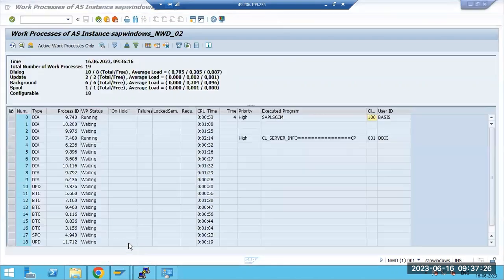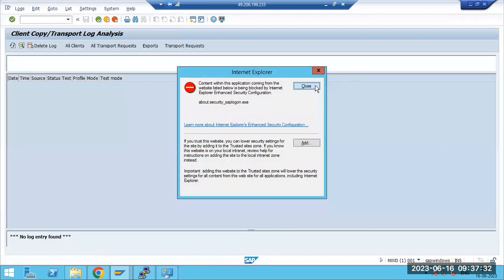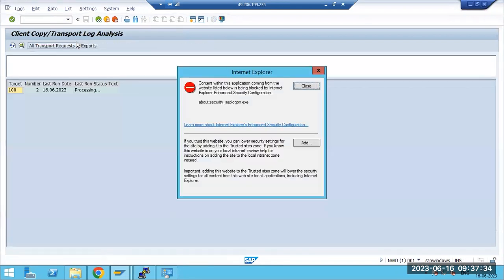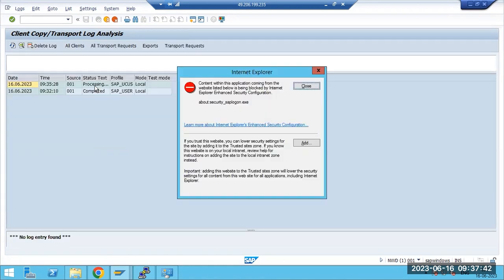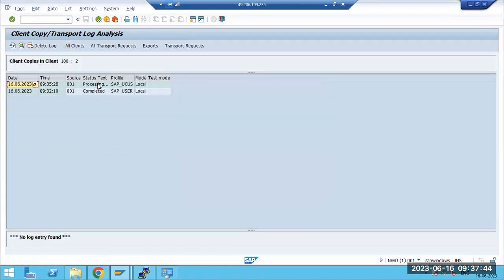Where can we check the logs? SCC3 is the transaction code to check the logs. What is it doing now? It is processing, which means the client copy is running.